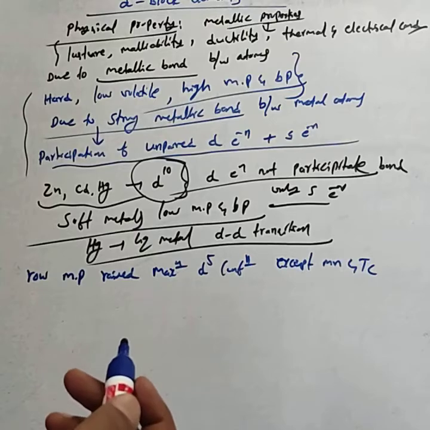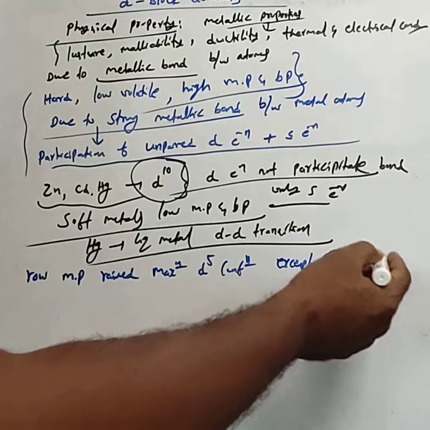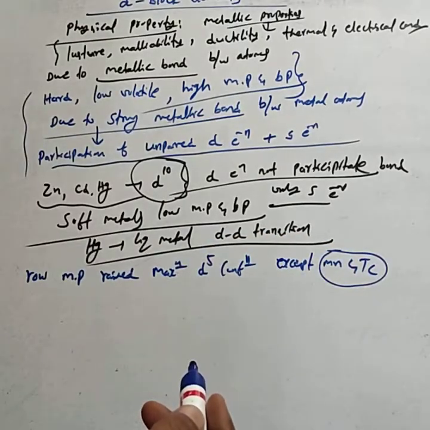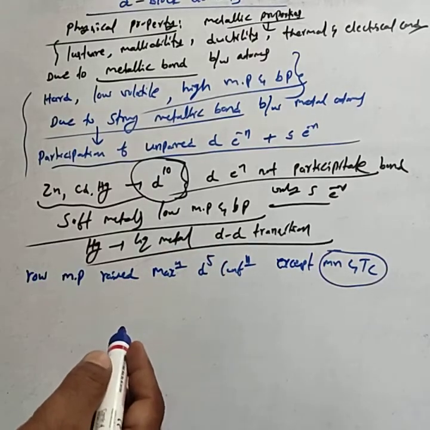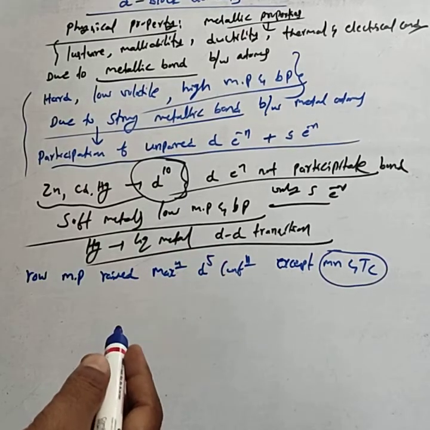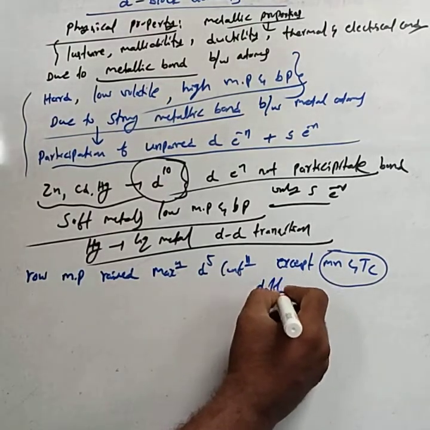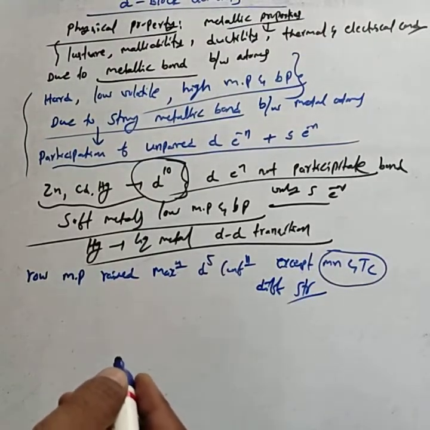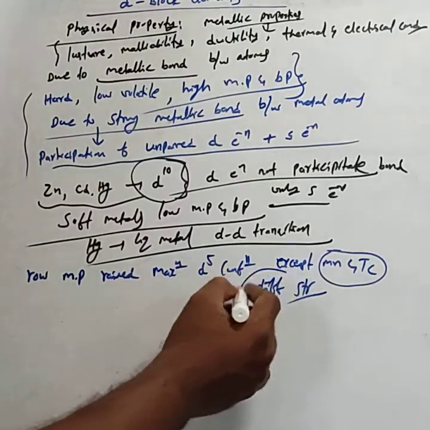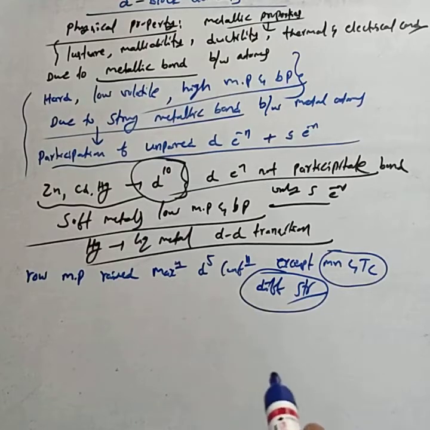Why do manganese and technetium not show high melting points? Because they have different structures from the other transition elements.